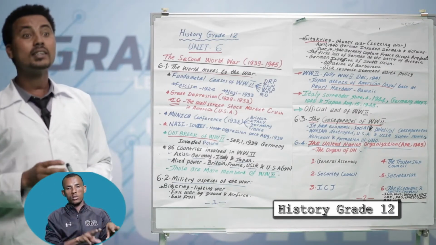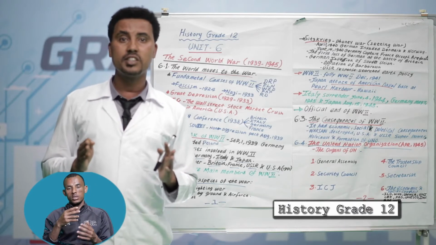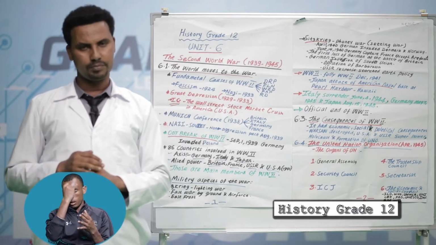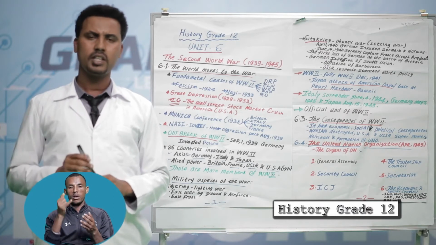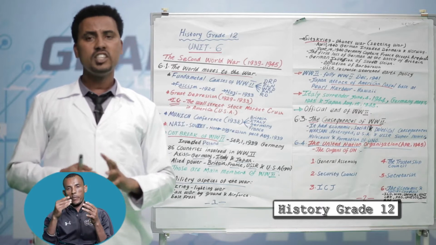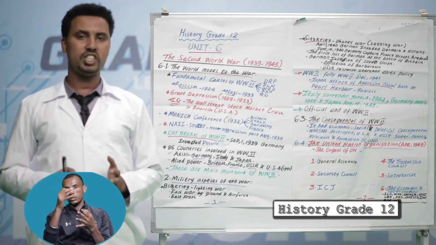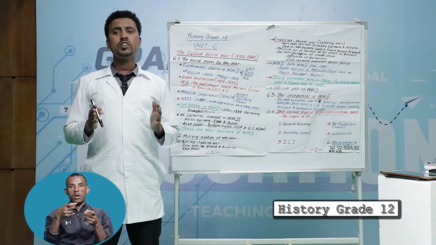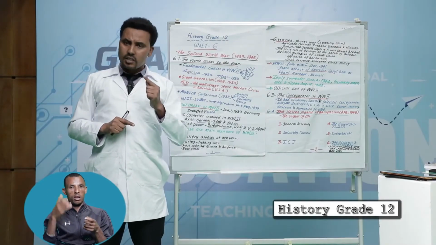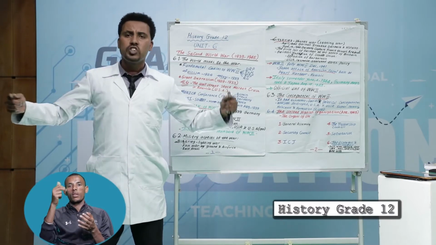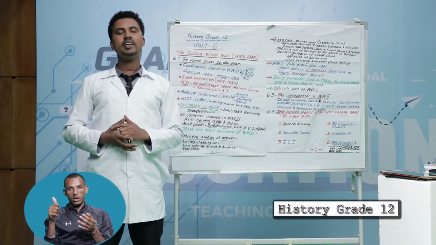Student, what were the aggressive measures of Italy, Germany, and Japan? Let us see each one by one. The first aggressive measure was Japan's: since 1931, Japan conquered Manchuria. Manchuria was a province of China. The Sino-Japanese War started in 1937.